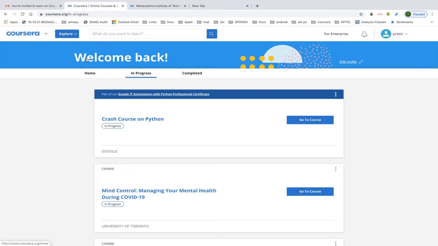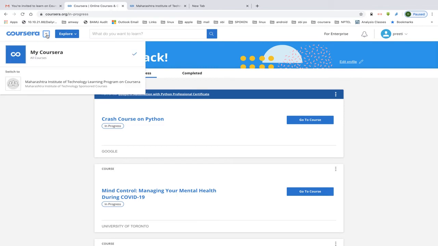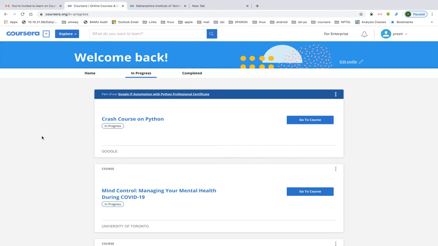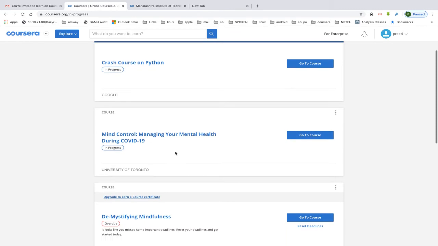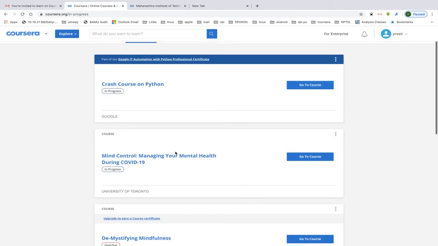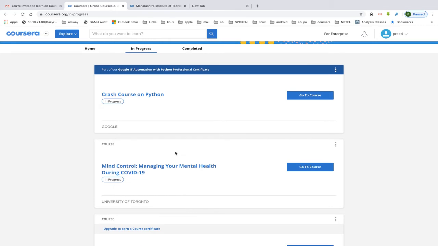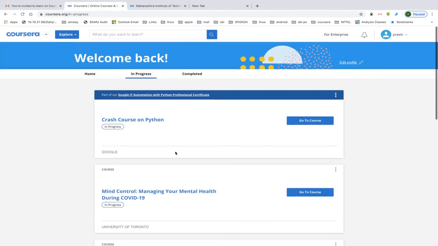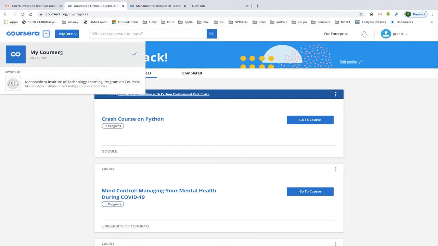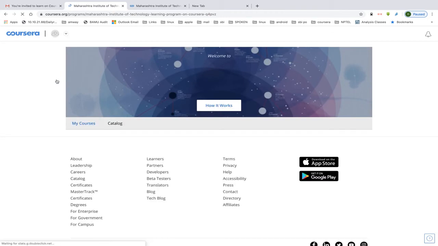But for any new program which you want to join, just select the option of Maharashtra Institute of Technology and then join it. Otherwise, if that option is not selected, those courses will not be free. Like they will show you some price in order to enroll for those courses. Now there is one more issue. Suppose my in progress courses are 10, and over here it is showing me some 3 or 4 courses. So it might be possible that some courses are not visible over here. So what you can do, currently you are in my courses, go to Maharashtra Institute of Technology and re-enroll in that course.